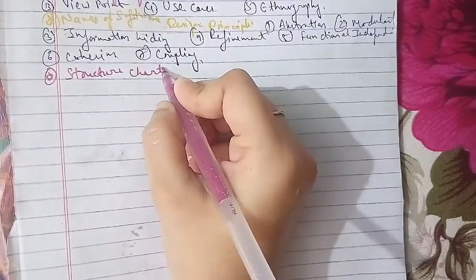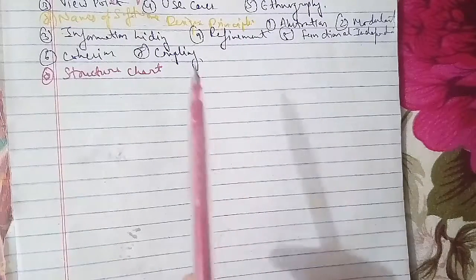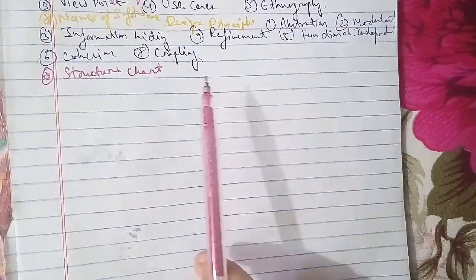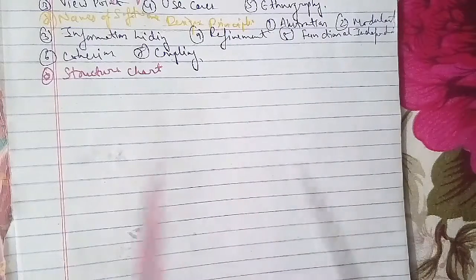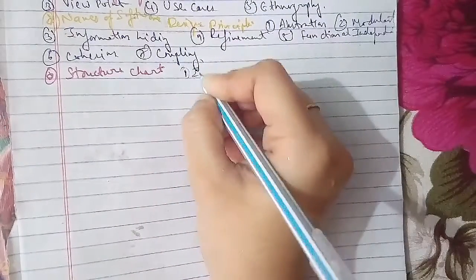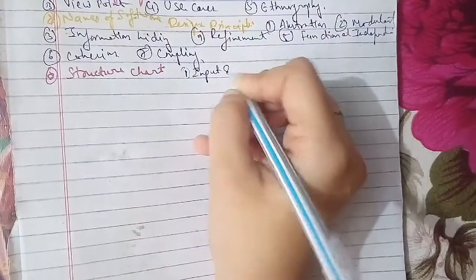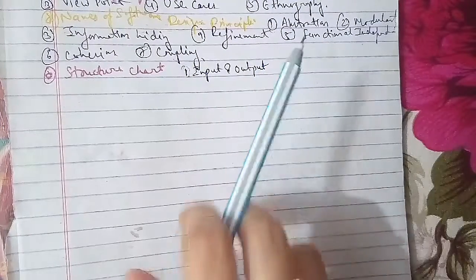The basic element of the structure chart is the module, and a module is defined as a collection of program statements with 4 attributes. The first attribute is input and output. What the module gets from the invoker is called input, and what the receiver gets from the module is called output.